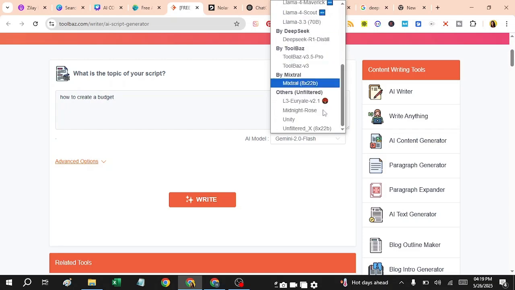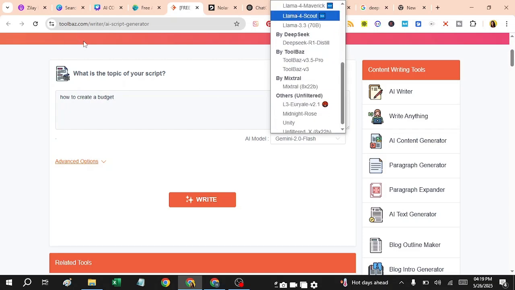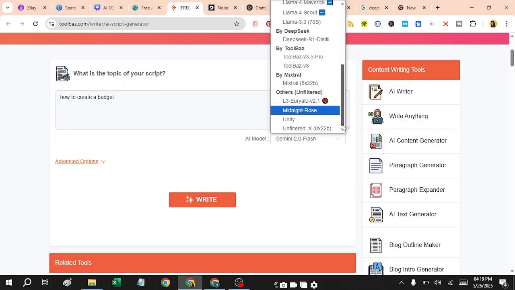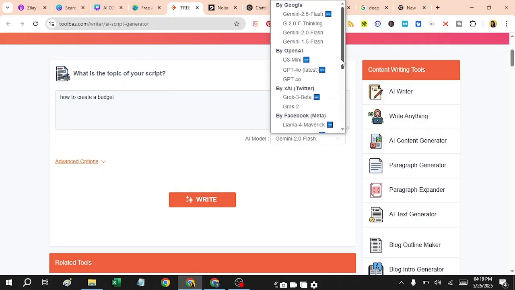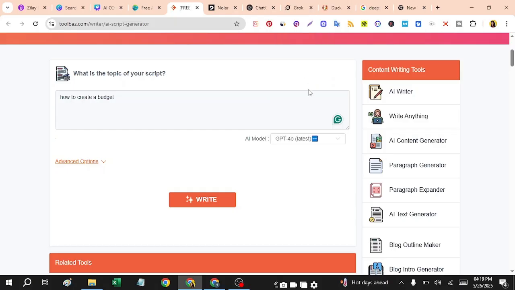These are the API keys which this website is using. So you can select any API model, like ChatGPT 4.0 latest. So let's just use this. I hope this will create a good script on this particular topic.